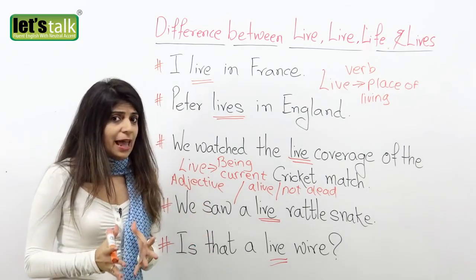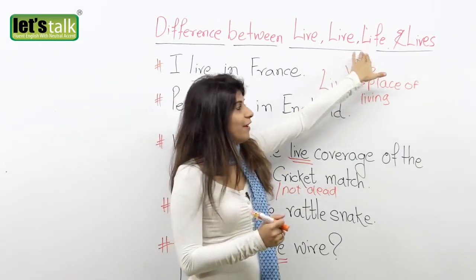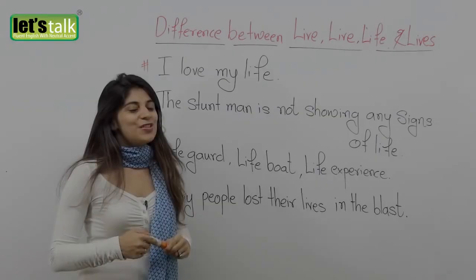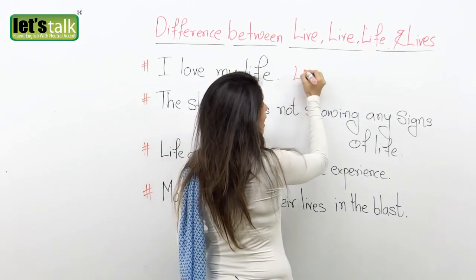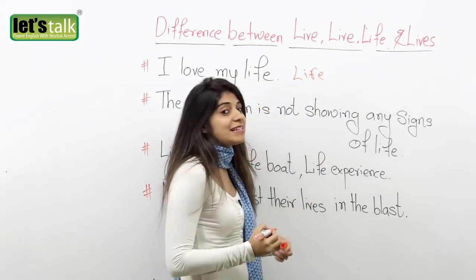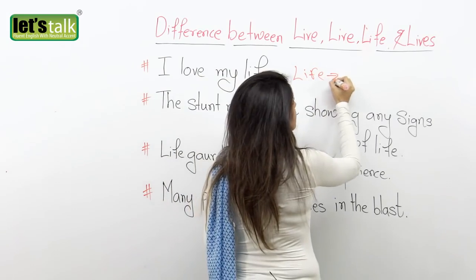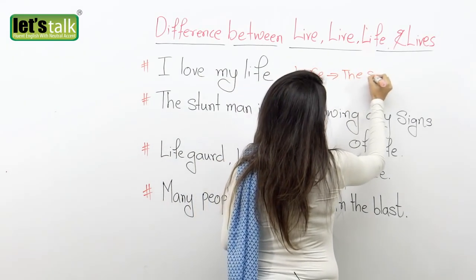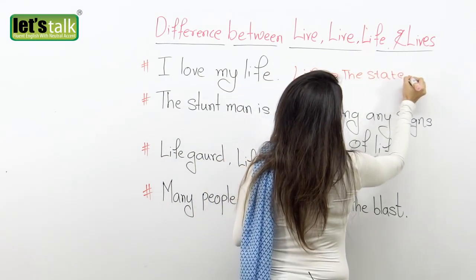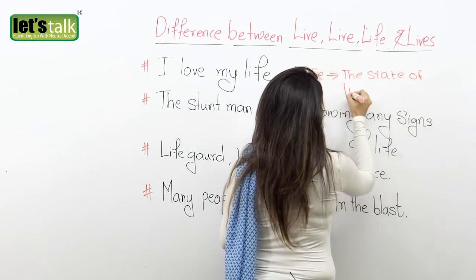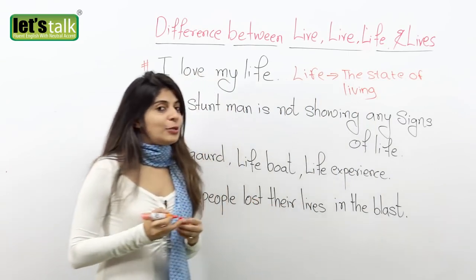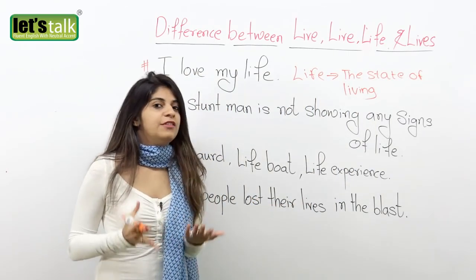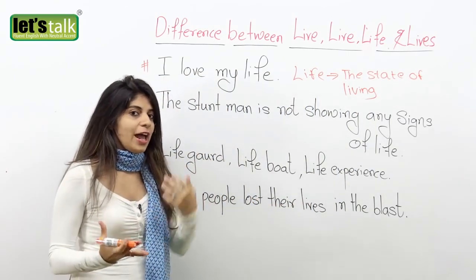Now we are going to look at the words life and lives. Let's have a look at the word life, L-I-F-E, pronounced as life, and it means the state of living. I've included this word because many people get confused about how to use it right.